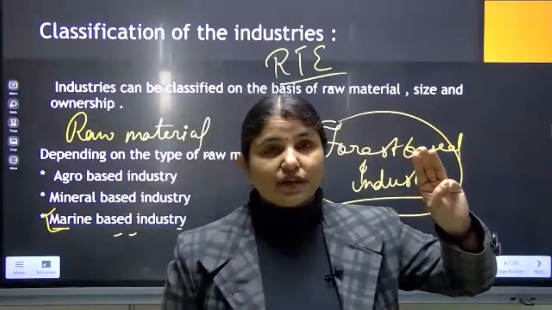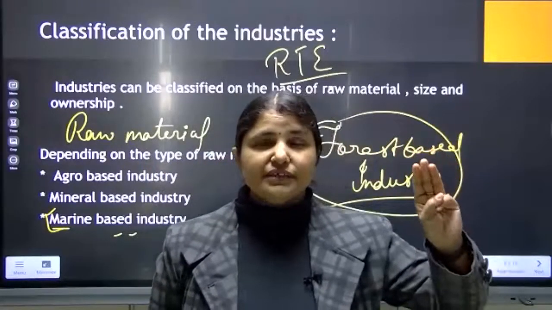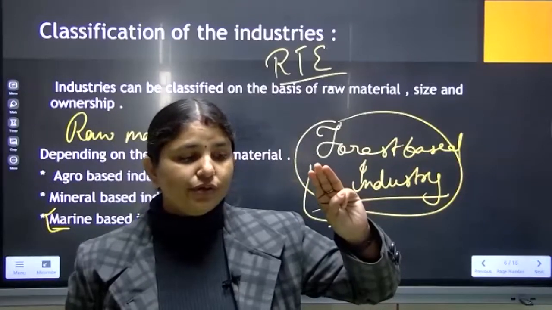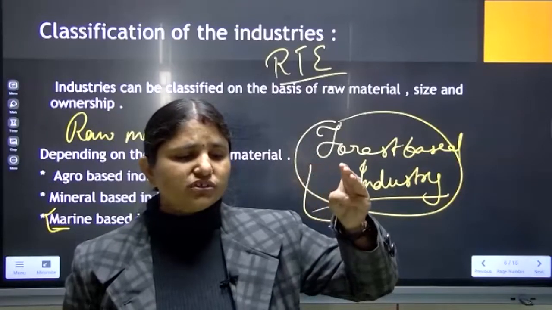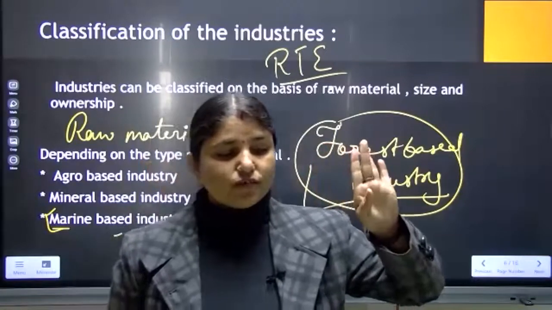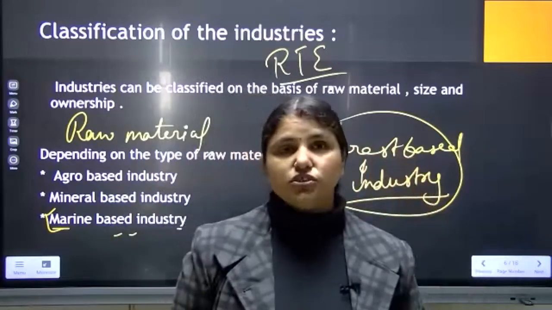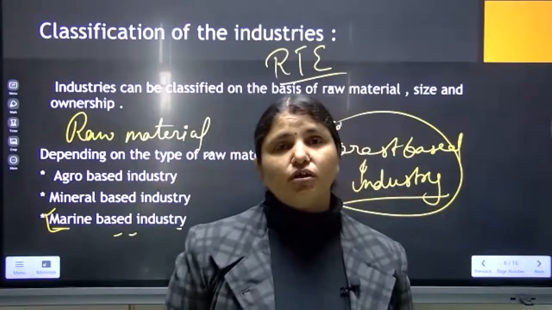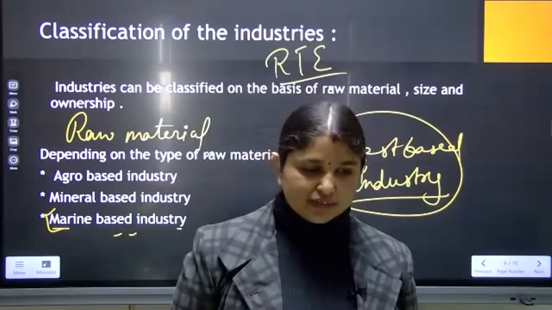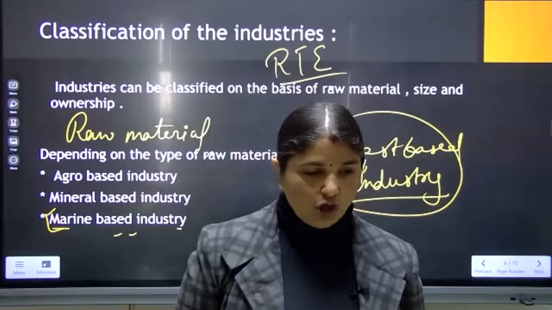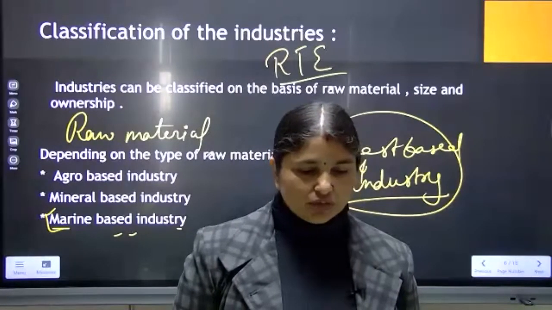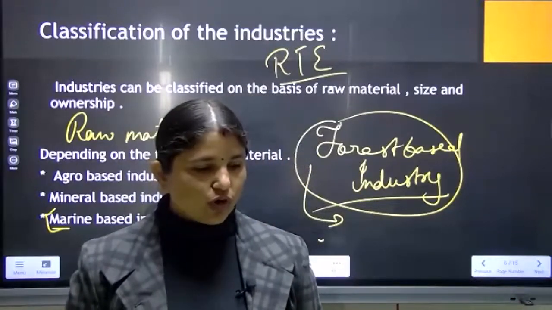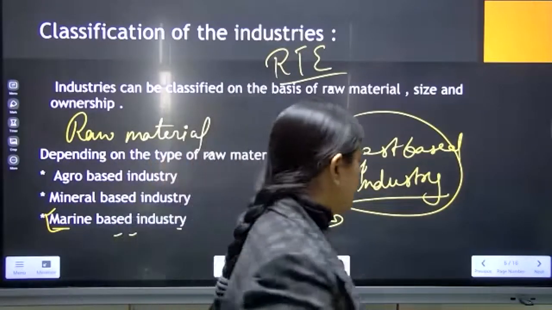Third one is marine-based industries. Marine-based industries make products by using seafood, like seafood, oceans, etc. And the fourth one is forest-based industries. Forest-based industries make products by using forest materials. So I hope students, all of these four types of industries which are part of the raw material industry are clear to you all. Can we go to the next topic?